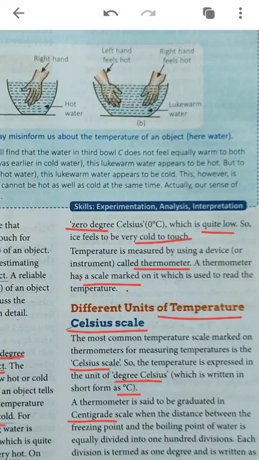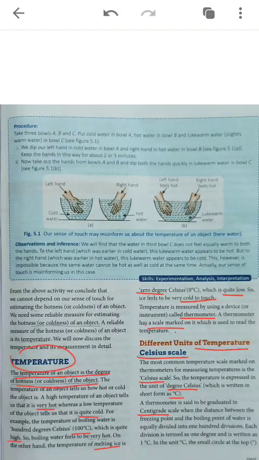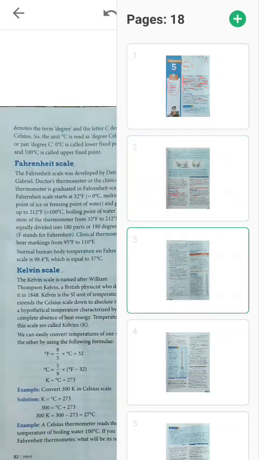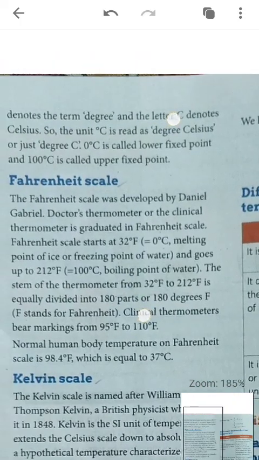Now we will study the range, the scale in which we are going to measure the temperature. Next concept of this video is the range of the Celsius scale.